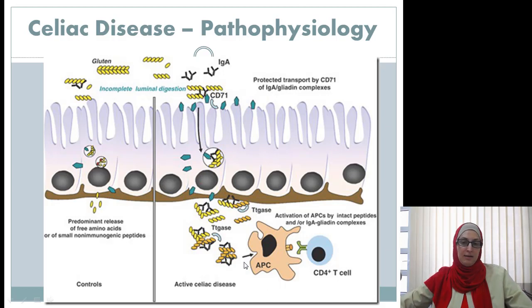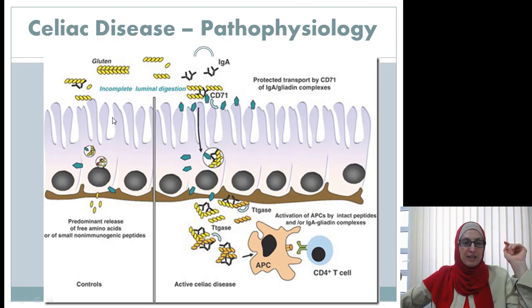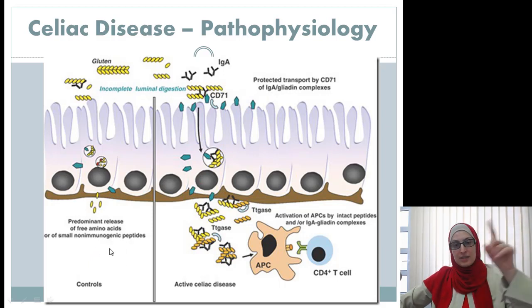It will create an inflammatory reaction, while in a normal human being, the enterocytes have tight junctions, which prevent any food substance, proteins, or structures from getting in between the cells. They have to go through the enterocytes and be processed first before they get deep into the tissues. So this is another mechanism by which celiac disease can take place.